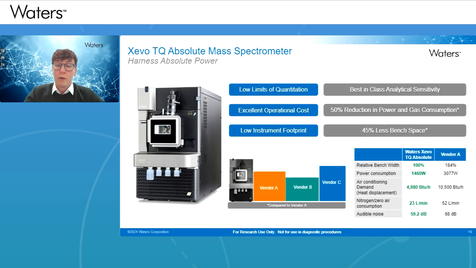So for those who aren't totally familiar with the Xevo TQ Absolute, this is a relatively new system by Waters. The idea is it's supposed to give you the best-in-class sensitivity in a smaller package, and also reduced operational costs. That could be associated with power and gas consumption, and also heating as well. So if you think about air conditioning demand, if the system's giving out less heat, then it's less of a demand on the air conditioning in your laboratory.